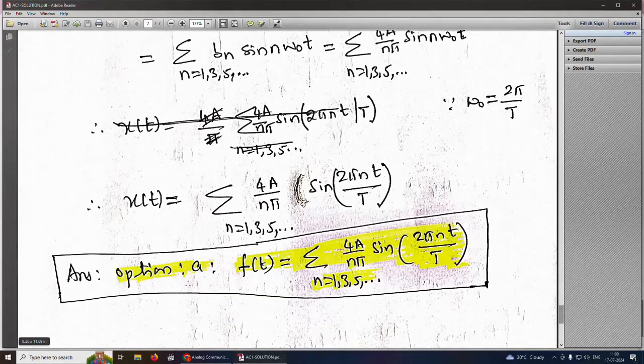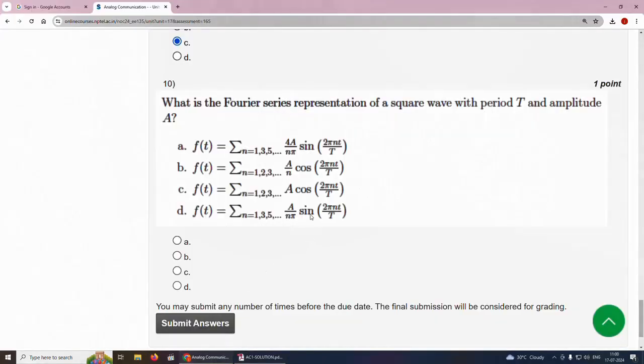So the answer is option A, f of t equal to summation n equal to 1, 3, 5, 7 and so on, 4A by n pi sin 2 pi n t by capital T. Answer is option A.